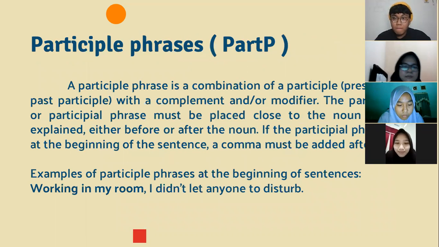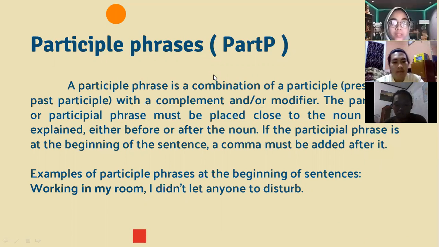My name is Dhea Kamila Salsabila. Here, I will explain about participle phrases. A participle phrase is a combination of a participle, present or past participle, with a complement or modifier. A modifier is a word, phrase, or clause that functions as an adverb for the participle, while the complement can be an object if the participle is a transitive verb. And the participle phrase must be placed close to the noun being explained, either before or after the noun. If the participle phrase is at the beginning of the sentence, a comma must be added after it.